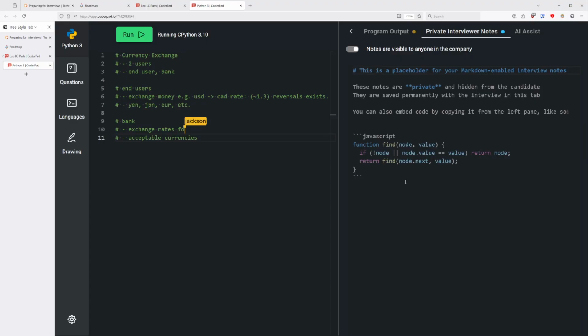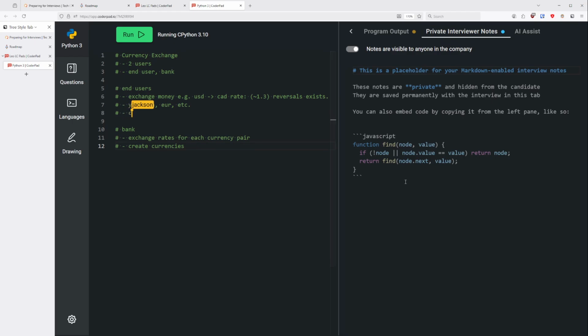And this is the perspective from the bank. So obviously clients can't add currencies. Only the bank can add rates and currencies. The users can request an exchange. So that is the overall setup here.